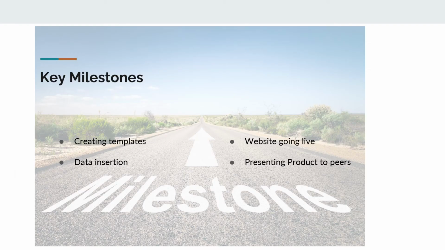We have created a few milestones that we wish to achieve throughout the duration of phase 2 of this project. Creating the templates will be the first, as this is when the website that we have envisioned will start to take shape. The next milestone is adding in all the data collected during phase 1 into the web pages, as this will be when we first see all the web pages with all their data added in.